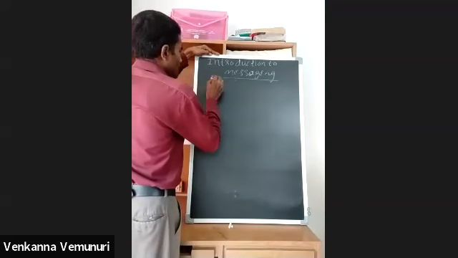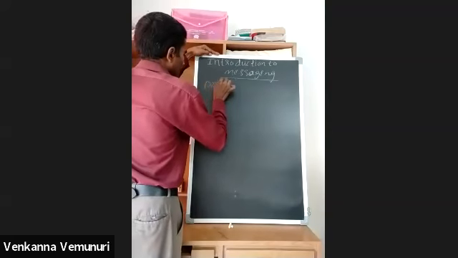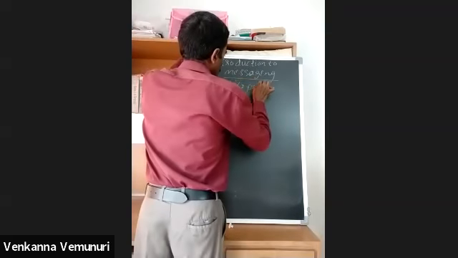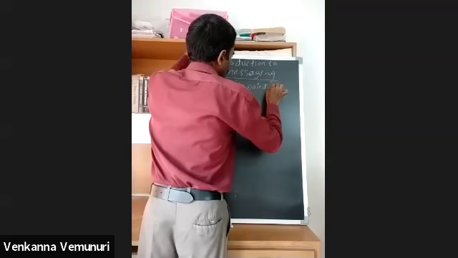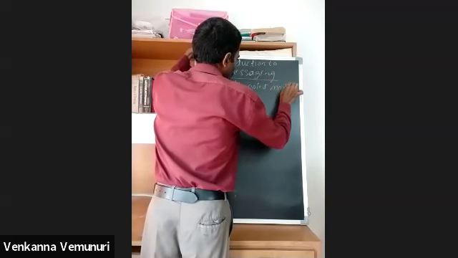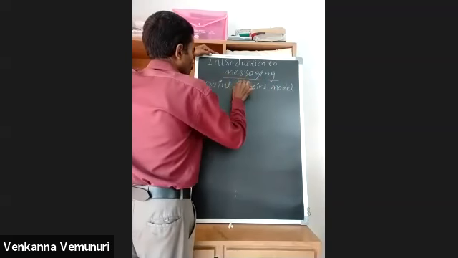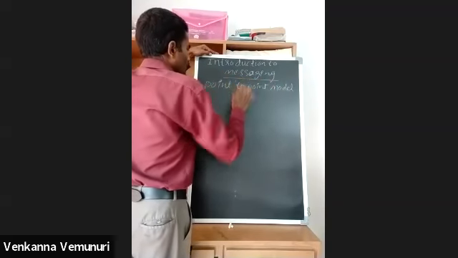Next one is point to point. Point to point model.